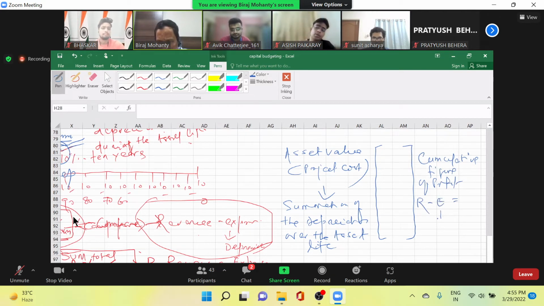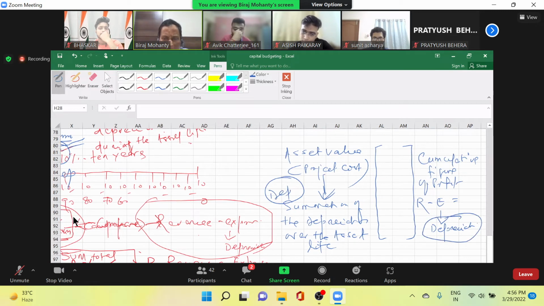These expenses also include depreciation. So what am I doing? I am making a wrong comparison, because there is depreciation here and also depreciation here. So I will remove this depreciation from this side. How can I remove it? It is revenue minus expenses plus depreciation.